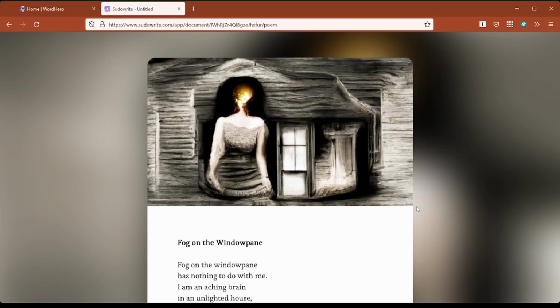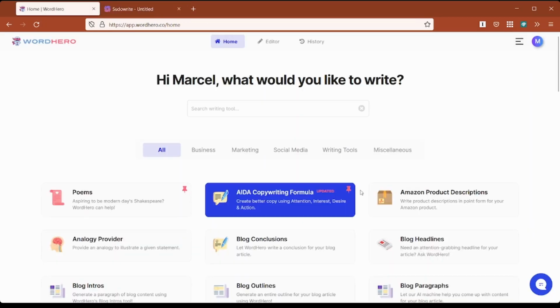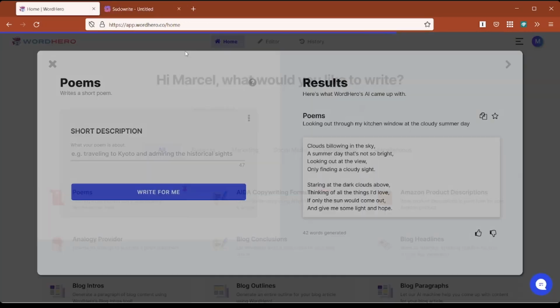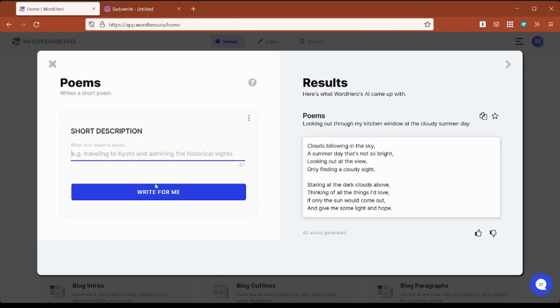Both Wordhero and Sudowrite are paid services, but in both cases, you can also check out a free tier where you can experiment with how things work and decide if it's something that you'd like to stick with. Personally, I think that the output from a poetic perspective is better on Sudowrite, although Wordhero does tend to generate things pretty darn quickly. Like, let me see,